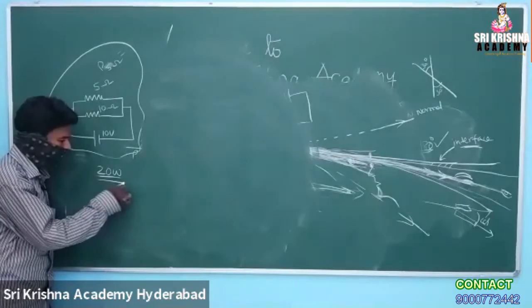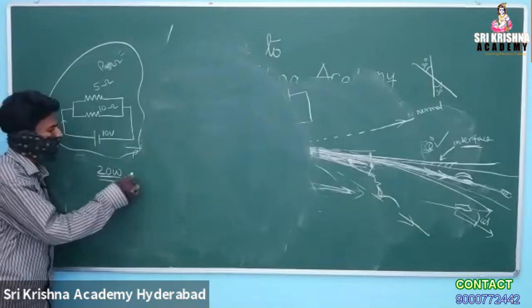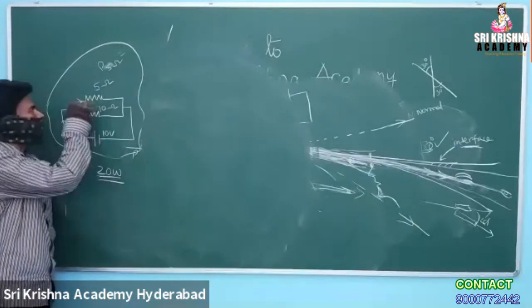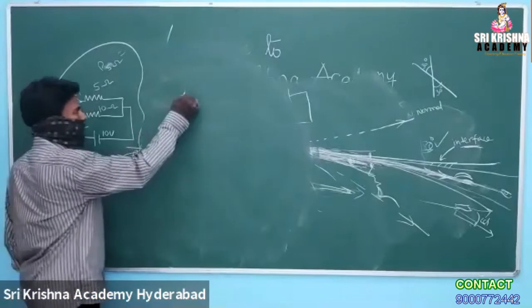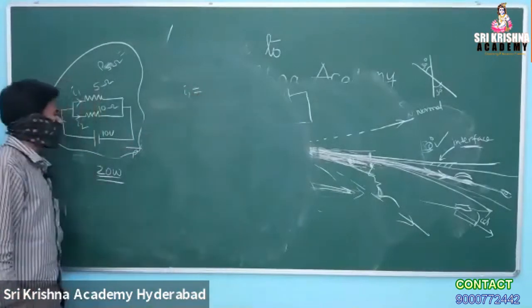So 20 watt, I think. Can you tell me the current in the 5 ohm resistance? Let it be some I1, let it be some I2. What is the current in the 5 ohm resistance? I1 is equal to?